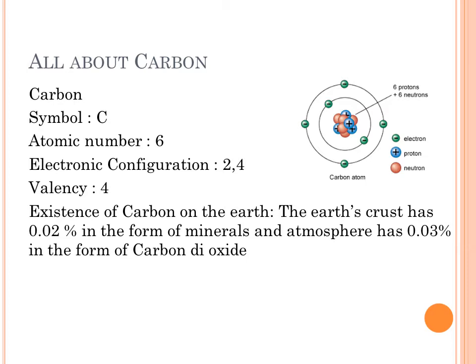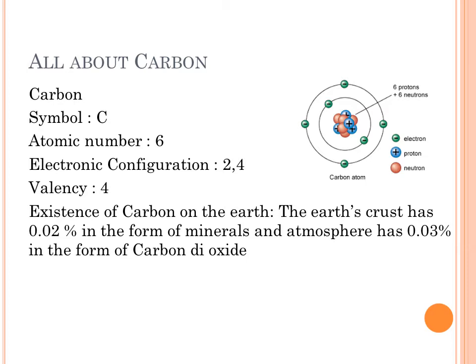Then let us consider the second possibility. There is one more possibility. Carbon atom can take in 4 more electrons to make the second shell a completely filled shell. What is the capacity of the second shell or outermost shell here? 8 electrons, right? So it can take in 4 electrons to make the second shell completely filled and to attain stability. But that is also not possible.